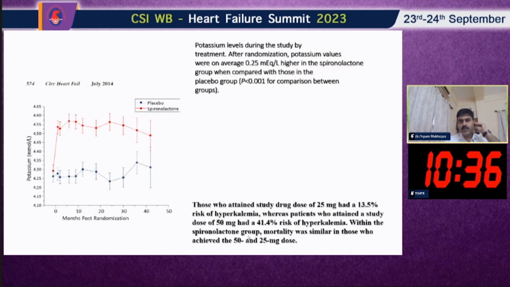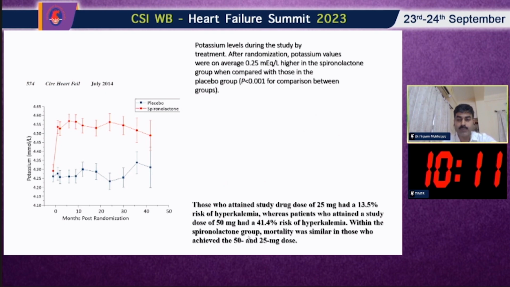So, this is the potassium level. You can appreciate that patients who are on spironolactone have a higher potassium level, almost 0.25 milliequivalent higher, than those patients not on spironolactone. Those who attended the study on a drug dose of 25 milligrams had a 13% risk of hyperkalemia.